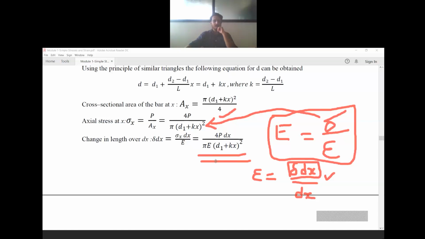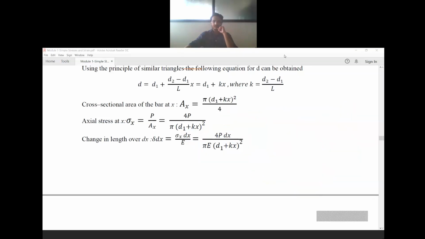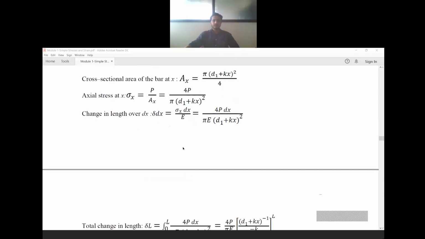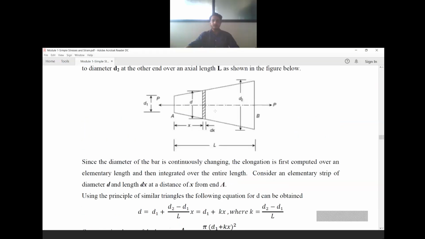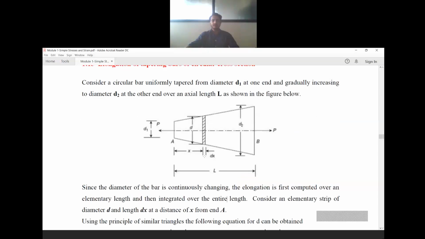After rearranging, we get delta dx equal to 4P dx divided by pi E d1 plus kx whole square. This is the change in length over dx. So we have formulated an equation for the length dx.